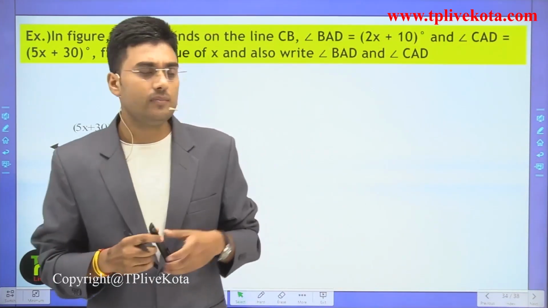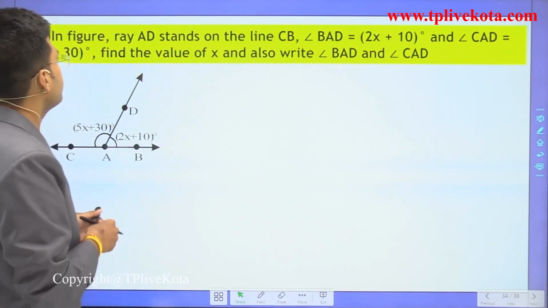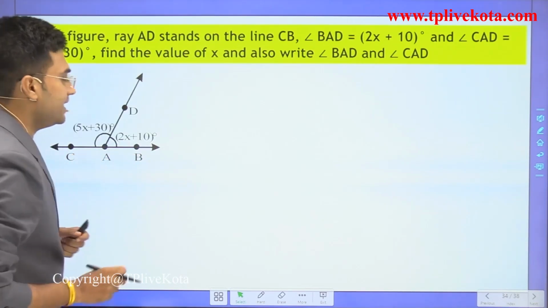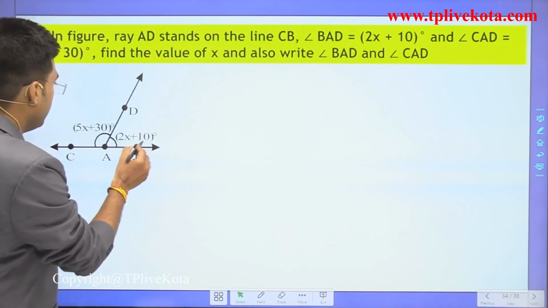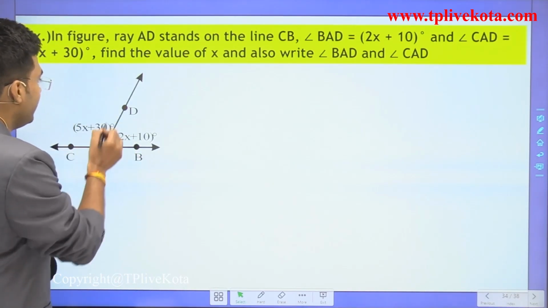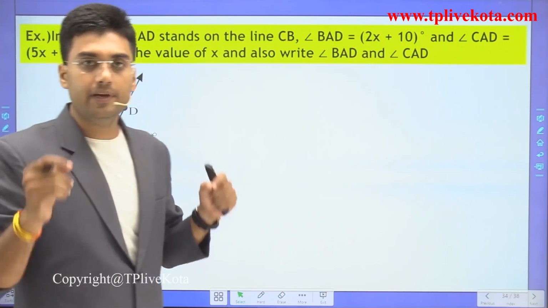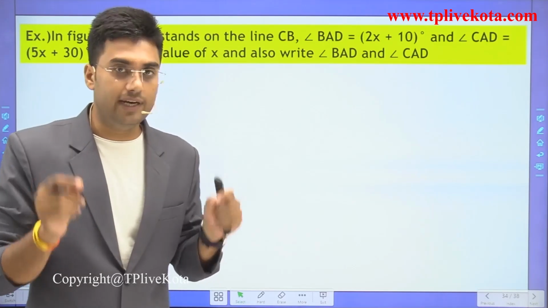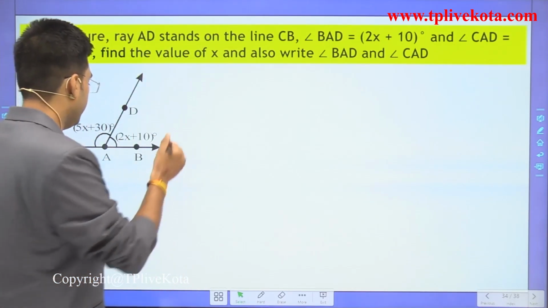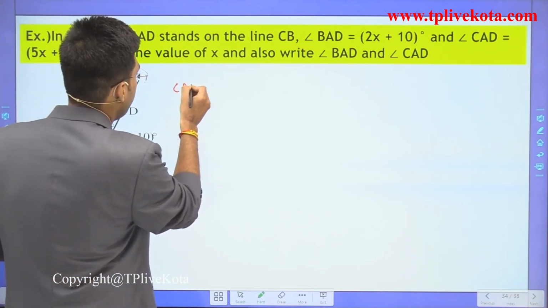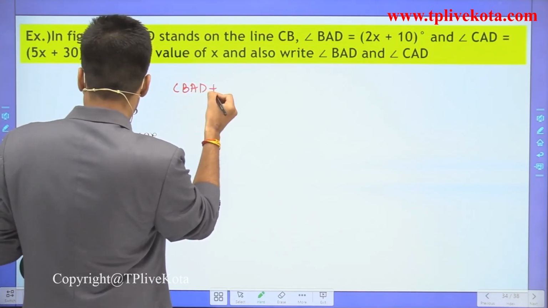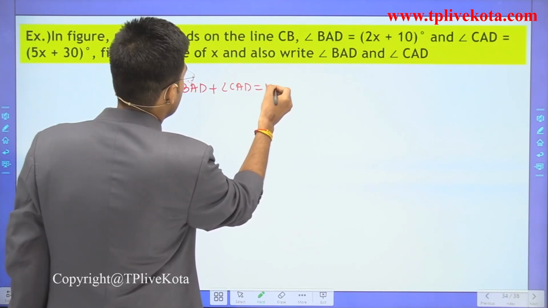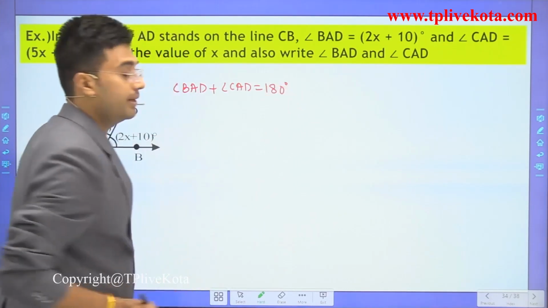Students, we know that if BC is a straight line, then angles BAD and CAD are a linear pair, and a linear pair is equal to 180 degrees. So here we can write angle BAD plus CAD is equal to 180 degrees.